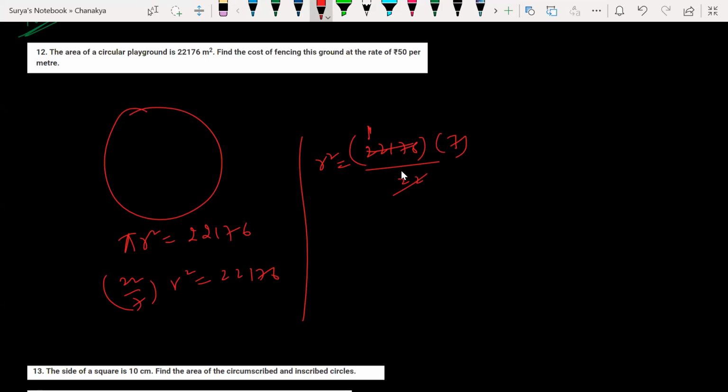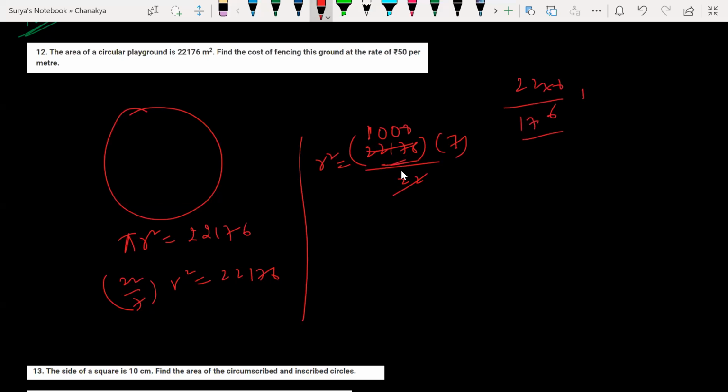Make it fast. 22 ones are 22. You can say 176 divided by 22. So 22 ones are 22, and 22 eights how much? 22 into 8 is 176. Yes, 176 I have here.